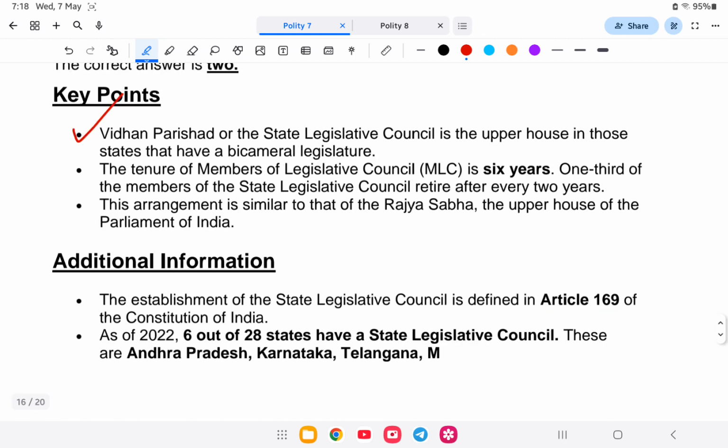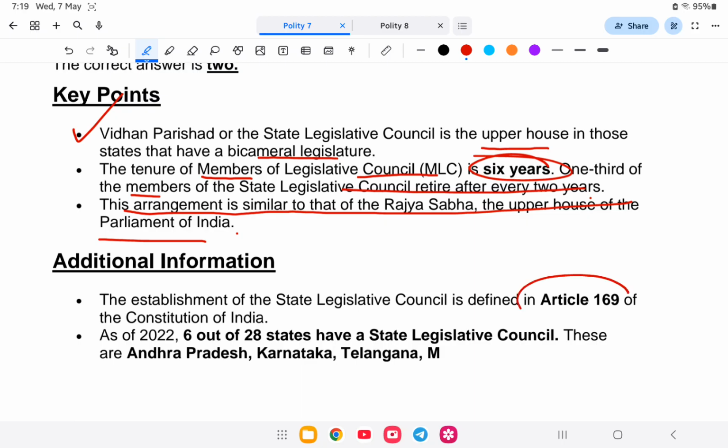Vidhan Parishad is the state legislative council, the upper house in a state that has a bicameral legislature. The tenure of the members of the legislative council is 6 years, that is 1/3 of the members retire every 2 years. The arrangement is similar to that of Rajya Sabha, the upper house of the Parliament. Under Article 169, only 6 of the Indian states have a state legislative council. So let us go to the next question.